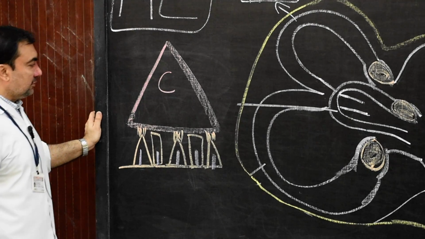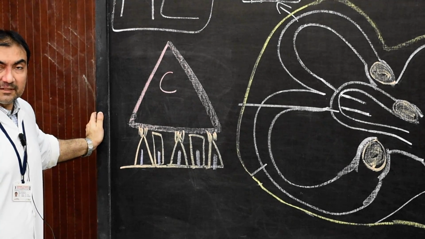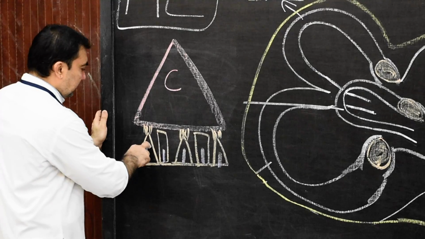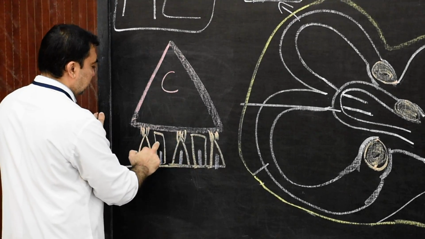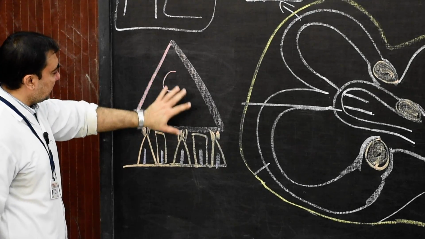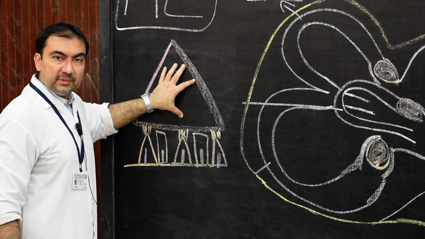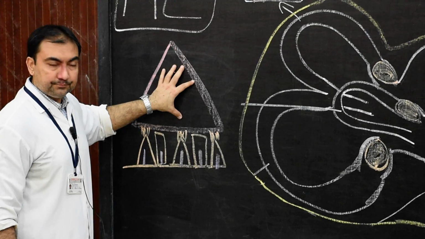This is how you could draw. This much is the drawing of the crista ampullaris. And here these are the hair cells present with stereocilia and kinocilium, and these are the supporting cells. And the apex is covered by gelatinous mass, which will be known as cupula.